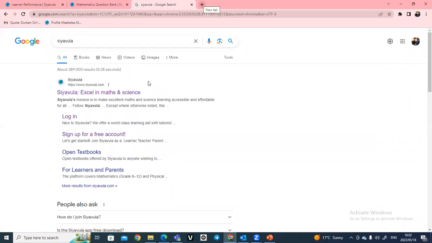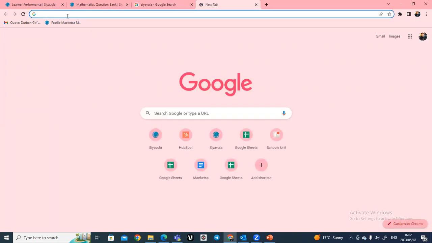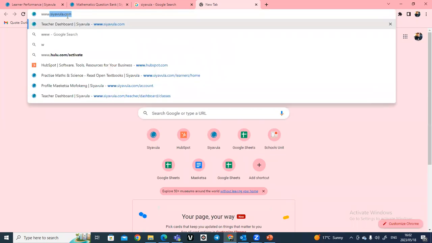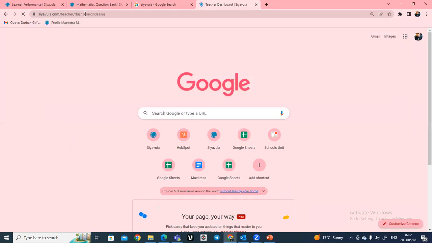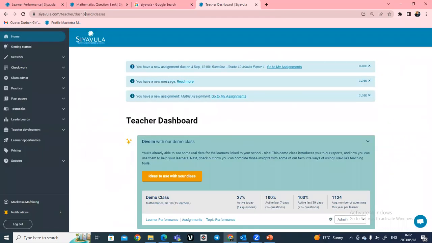So what I would advise is to ask learners to type in the URL bar www.siyavula.com, and then it will take them to our zero-rated site, and they'll be able to log in and access Siyavula if they are using MTN, Telkom Mobile, or Vodacom.